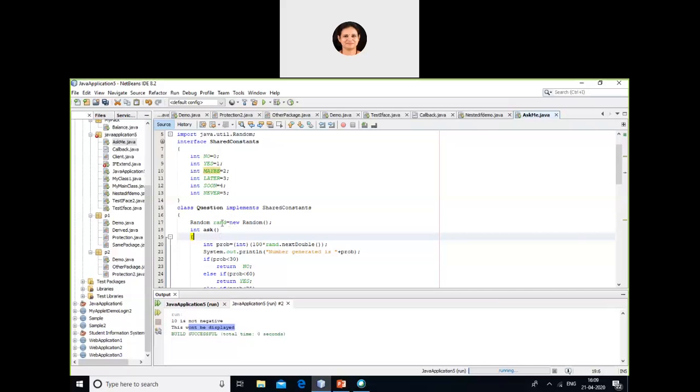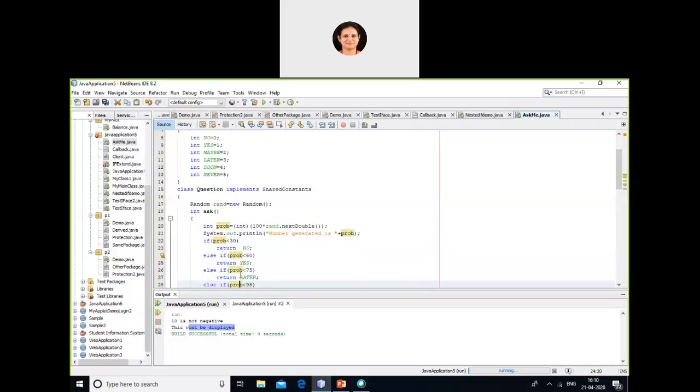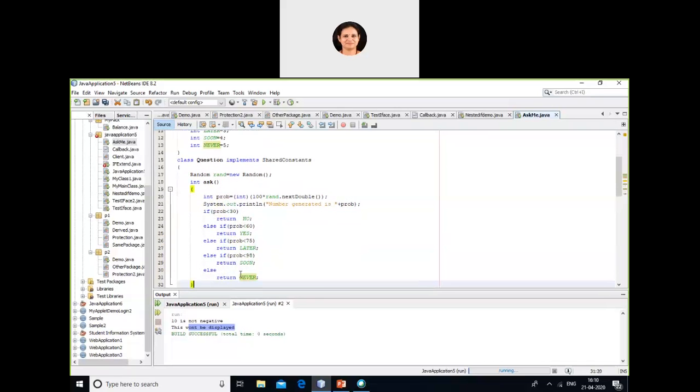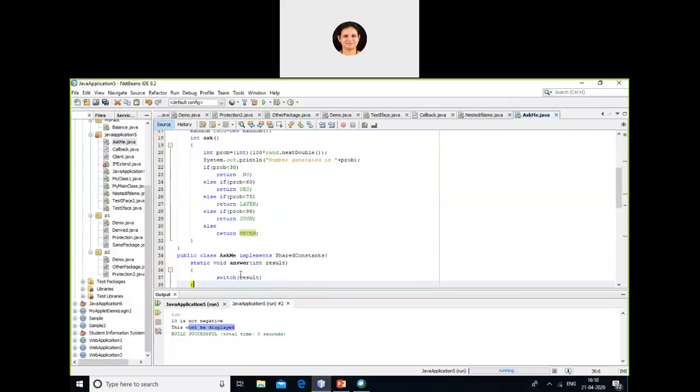Inside this class I have a function where I'm generating a random number. You know this random function is used to generate a random number. Inside that I have a method ask. I'm calculating the probability and checking what number is generated. If that number is less than 30, it will return no. If it is less than 60, it will return yes. Less than 75, it will return later. So some conditions based on that.